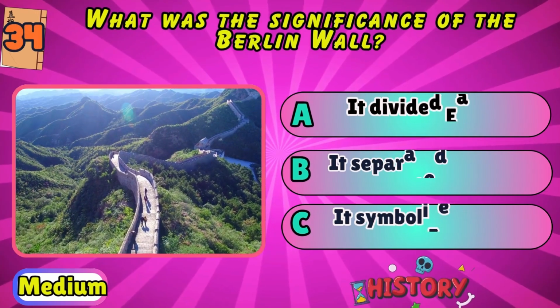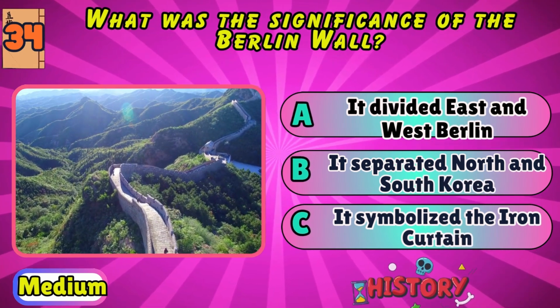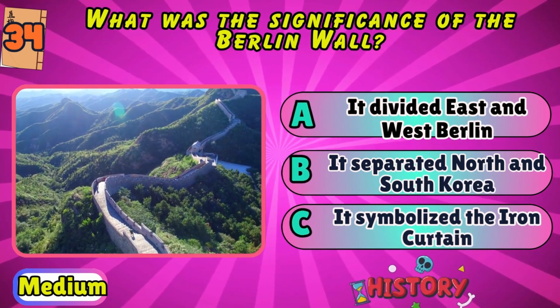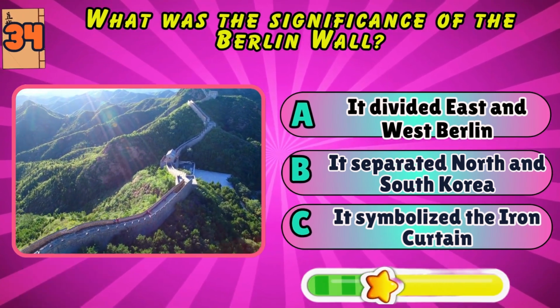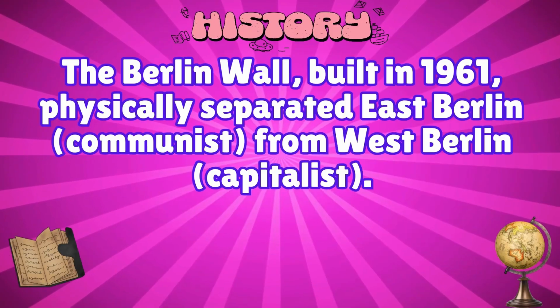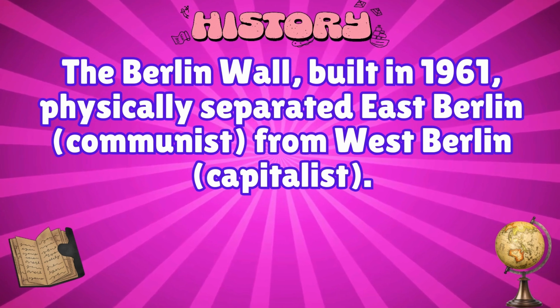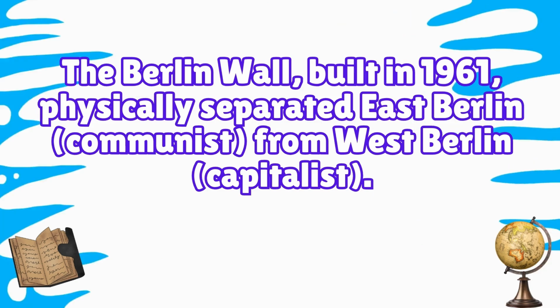What was the significance of the Berlin Wall? It divided East and West Berlin, it separated North and South Korea, or it symbolized the Iron Curtain. It divided East and West Berlin. The Berlin Wall, built in 1961, physically separated East Berlin, communist, from West Berlin, capitalist.